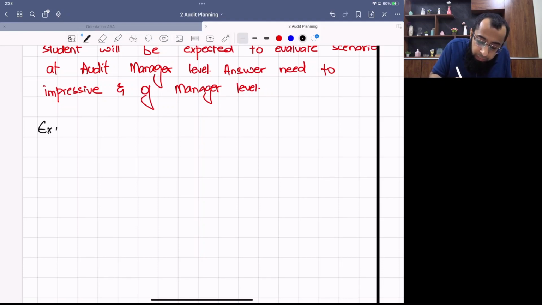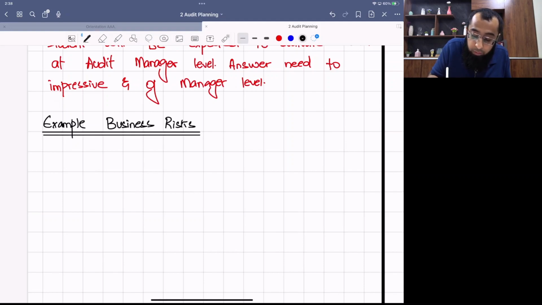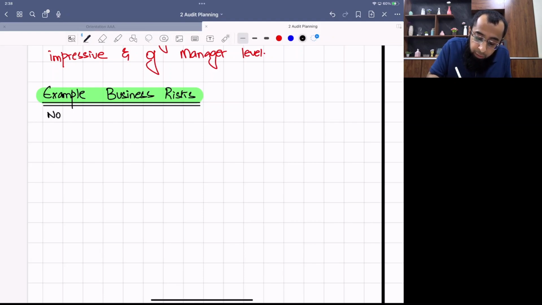So let's draft some example business risk. Obviously, in the examination, you will have a complete scenario available. But here we are just assuming some situation so that you can have an idea of how you have to draft a business risk. So these are just examples. Don't rush or get frustrated, thinking how will I do it. These are just example situations. I'm writing it with you so that you can have an idea of how you have to draft a risk. For example, if we take a situation where the company has done non-compliance with any law, let's think about a situation of non-compliance of regulation.